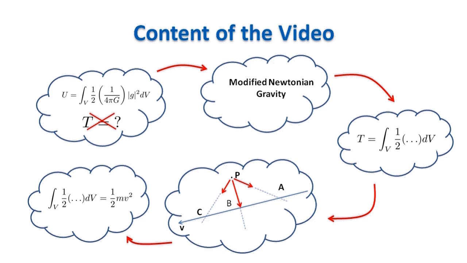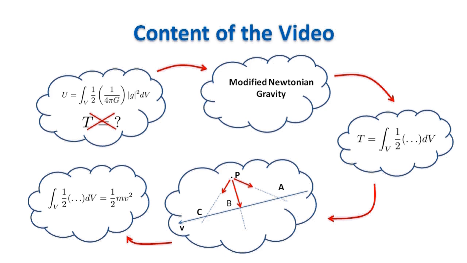This means that the kinetic energy of a moving mass is actually the kinetic energy of the fields generated by the mass and varying in space. At the end of the video, I will perform a full calculation to show that this is true. This will finally lead to the equivalence principle, because the very same fields that are generated by a mass are the ones that give inertia to the mass itself.